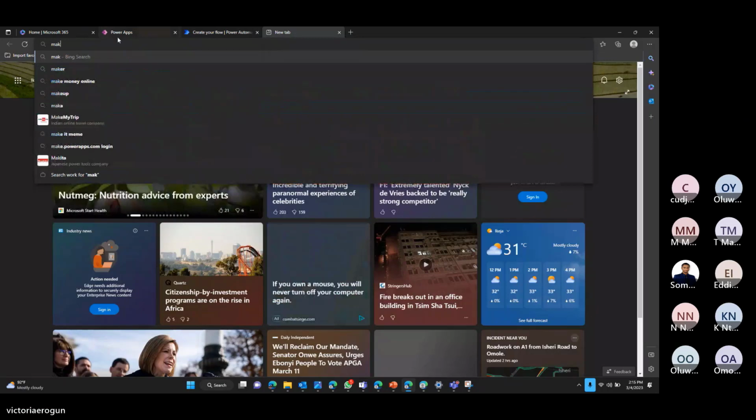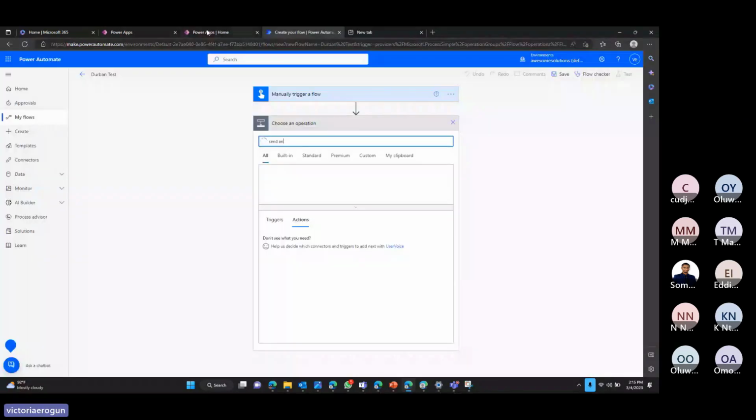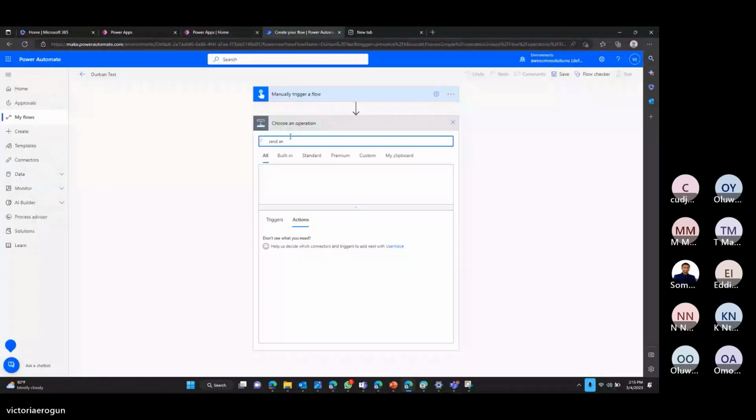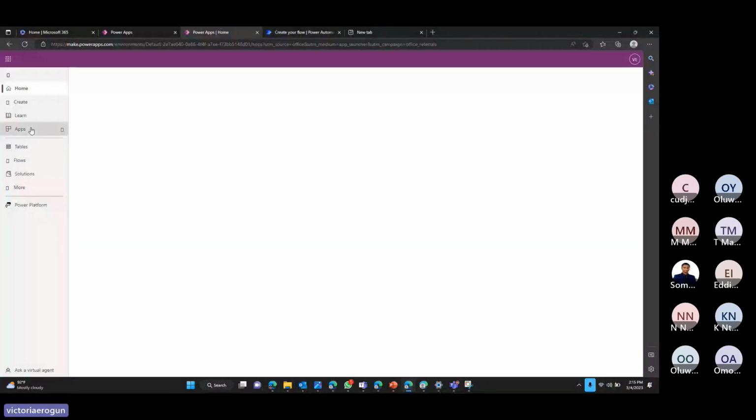Let's type this again. I think the internet is misbehaving. So I'll go to all apps, that's applications. We'll see the application that we just built 1 minute ago. So I'll get the link, details. So I'll get the link to the application. I'll just copy it here. Copy link. Then now let's try and add this again.